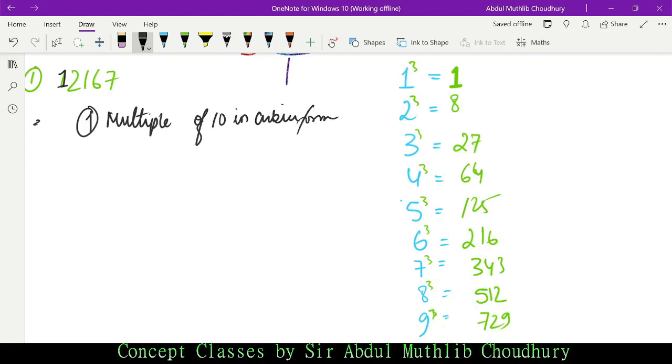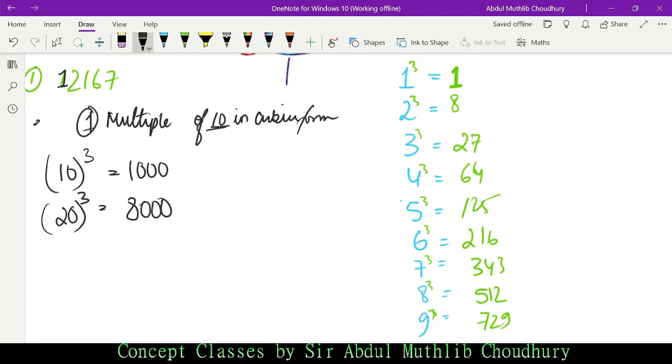Okay, when I say this, what do I actually mean? First, 10 cube is how much? It's 1000. Okay, 20 cube, in the multiple of 10. Okay, why multiple of 10? 10 into 2 is 20. Okay, why? I shall explain you later. First listen to this concept.